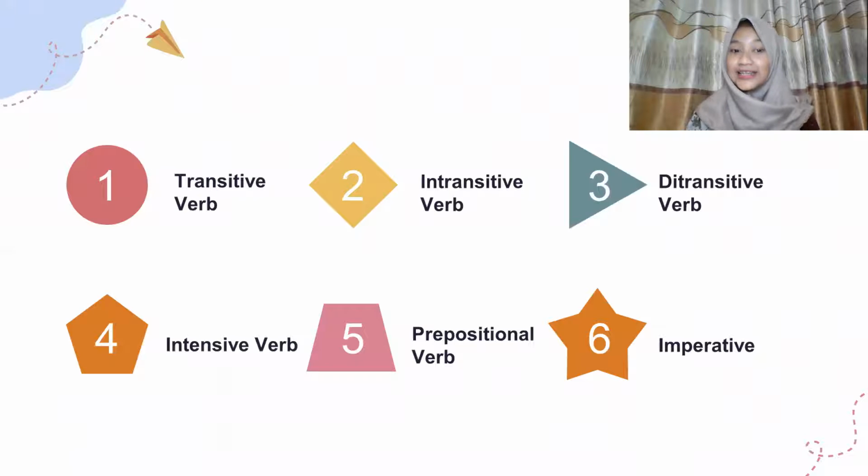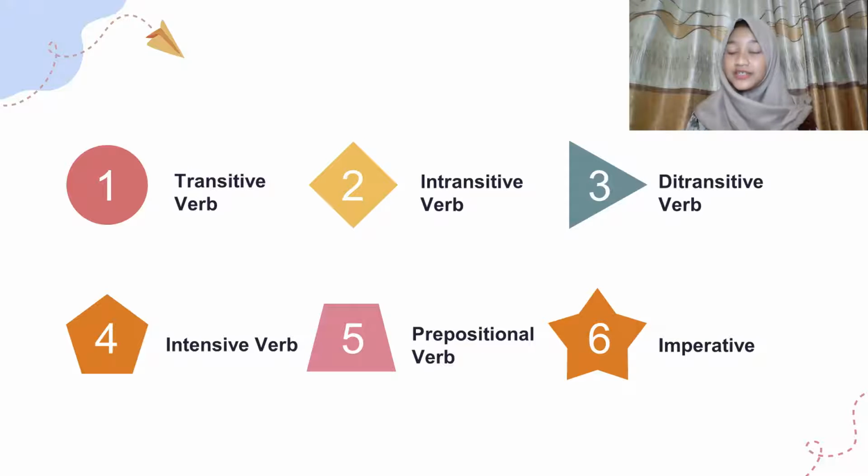So there are so many types of verbs, but we will talk about 6 types of verbs that we may find in a verb phrase in a sentence. Basically, in sentences there is more than one word. There are one or two or three, maybe more. And the more words there are, the more complex the sentence is.